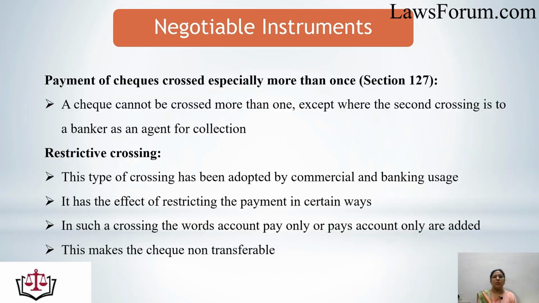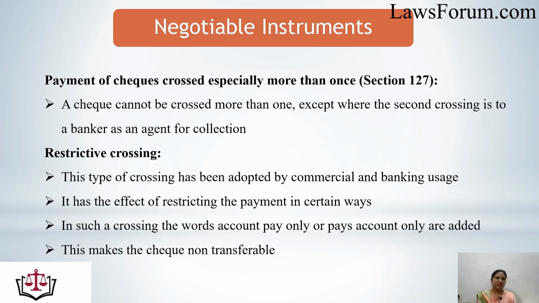Now we come to payment of checks crossed specially more than once. This is a special provision under Section 127 that a check cannot be crossed more than once, except where the second crossing is by a banker as an agent for collection. That means a check can be crossed, either as a general crossing or a special crossing, only once, but only a single exception is there. The second crossing is to be done by a banker as an agent for collection of the check.